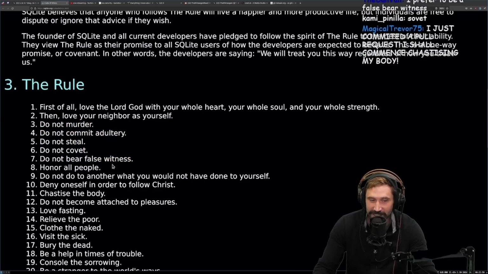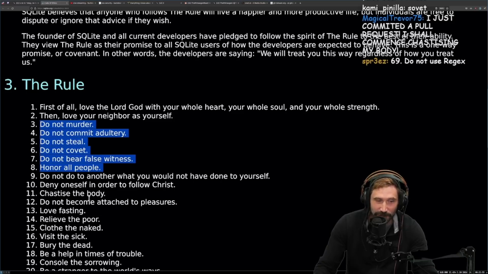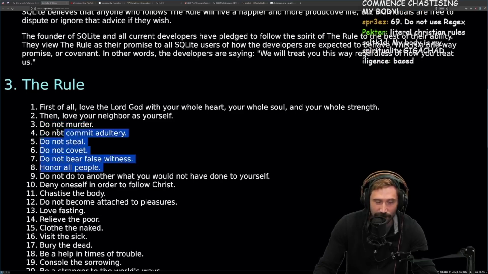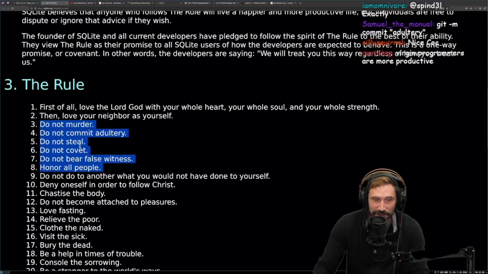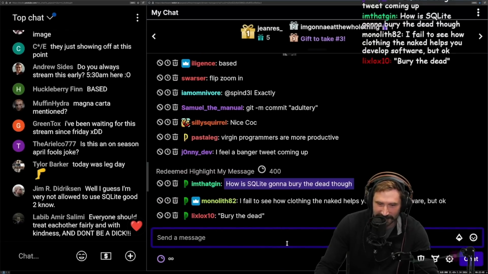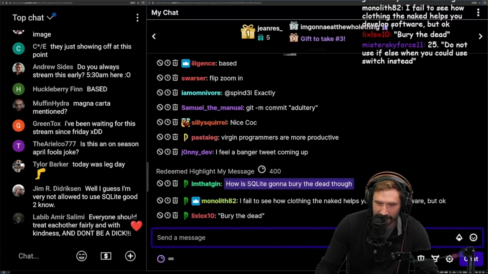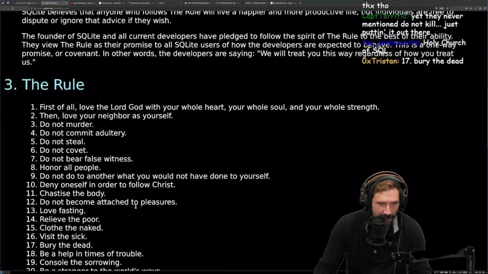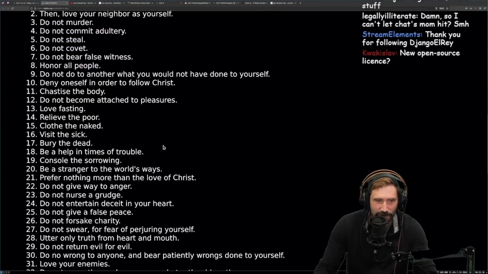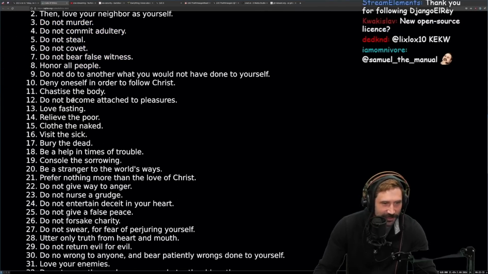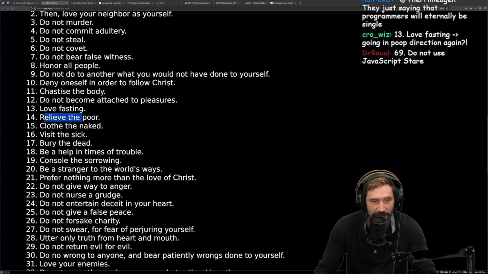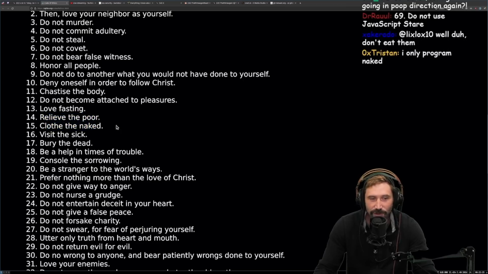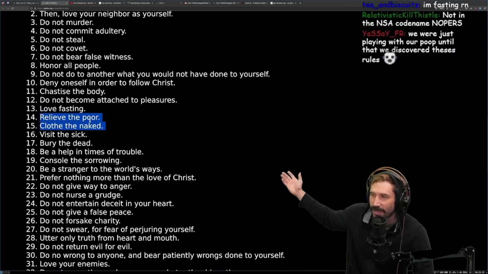By the way, this right here could be copy pasted, I think, into every last code of conduct out there. This is great. This is great advice, by the way. Bury the dead. Yeah, I fail to see how clothing the naked helps you develop software, but okay. That is like a great thing. How is that not fantastic, though? Do not become attached to pleasures. Love fasting. Interesting. Health advice and spiritual advice all at the same time. Relieve the poor, clothe the naked. How is this not great stuff? How is that not great?